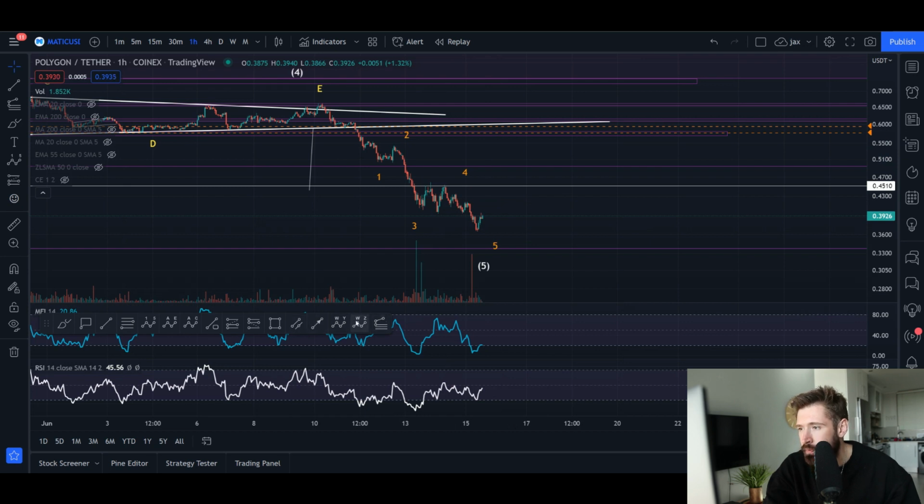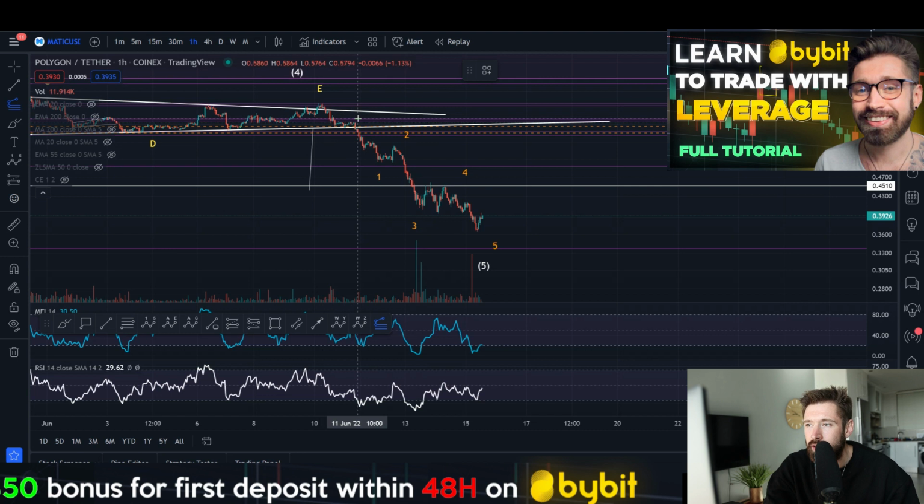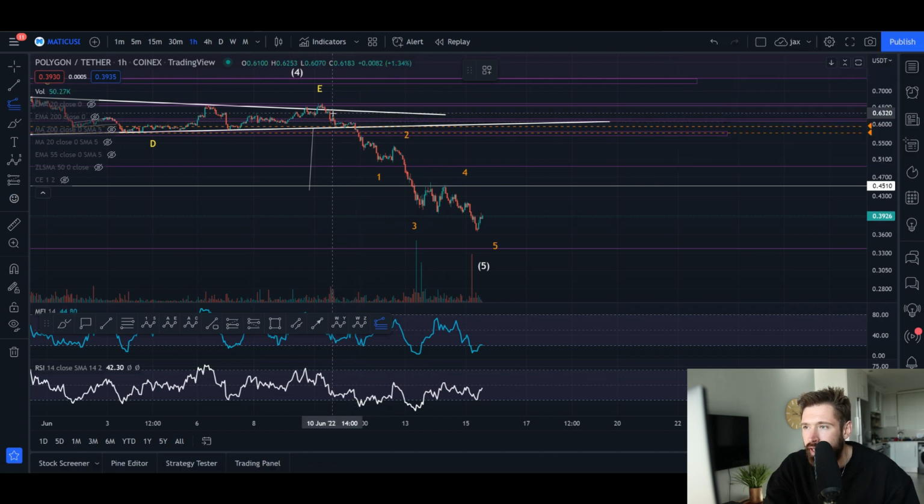So if you go from the top of the wave 1, trend-based fib extension, all the way from the top of your wave 1. Now this may have been corrective because I can find a better count if the start of the wave 1 is right here, where we came down wave 1, wave 2, wave 3, wave 4, wave 5. Because then this wave 2 correction would be more valid, but it's really not that important.